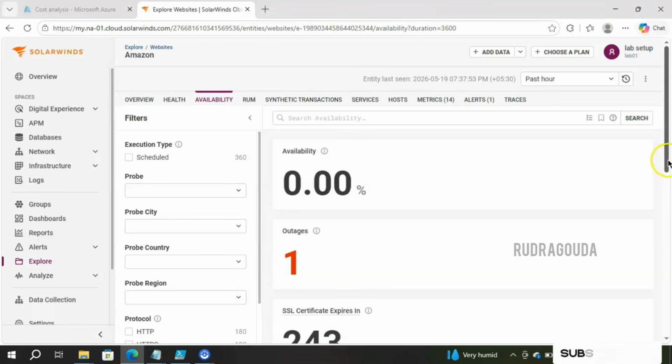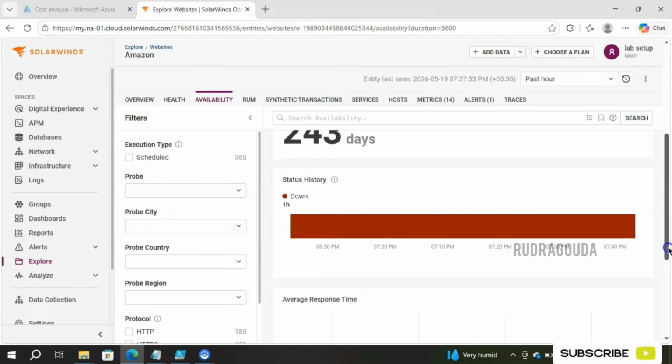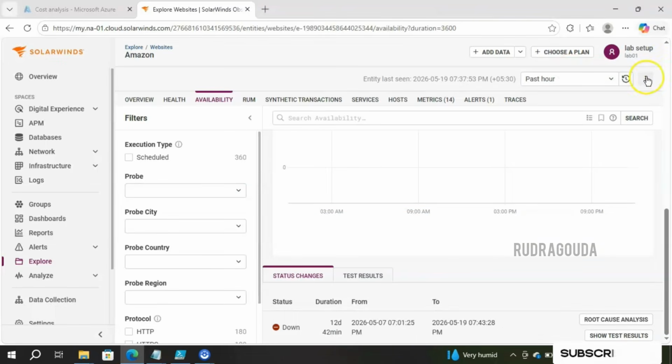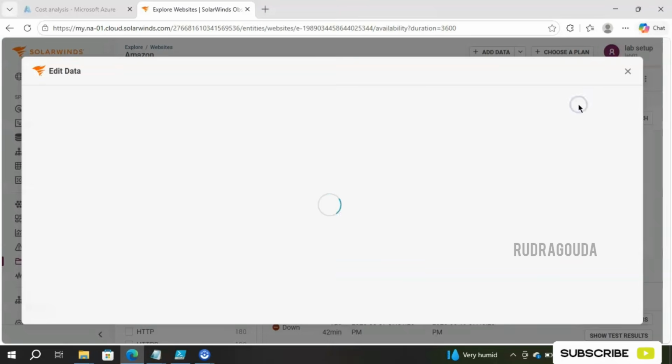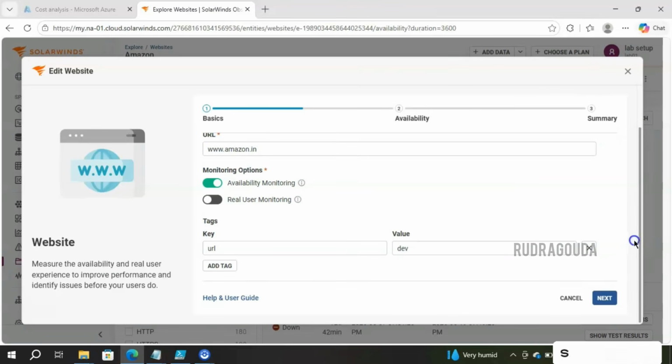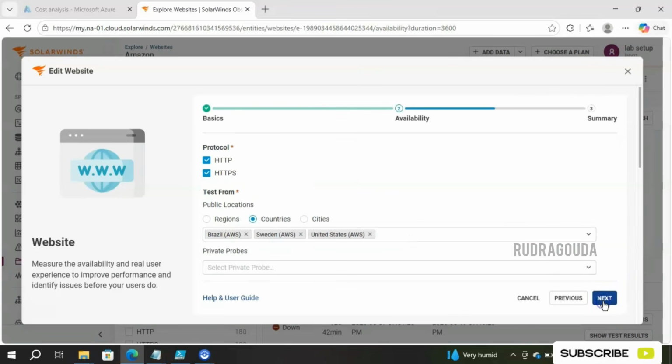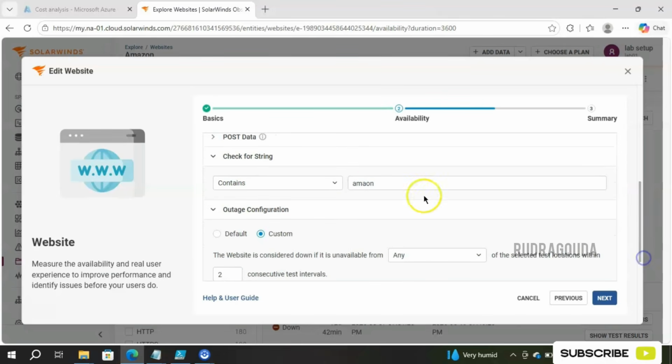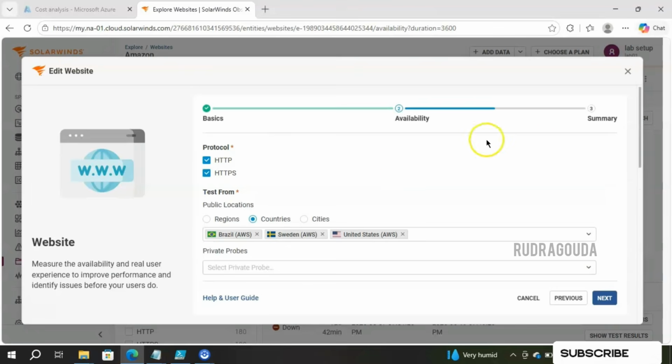So now to clear that alert, I'll make the correction over here and click on these three dots and go for edit. I hope you remember I had given a wrong keyword called AMON, right? So let me make the correction of that one. Click on next and scroll down. Yes, here I need to make the correction. It should be AMAZON.